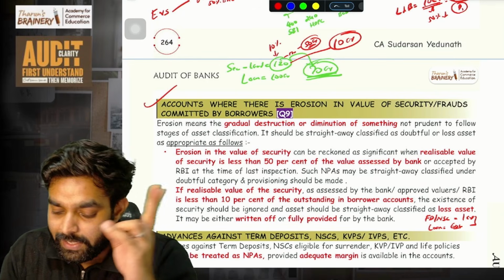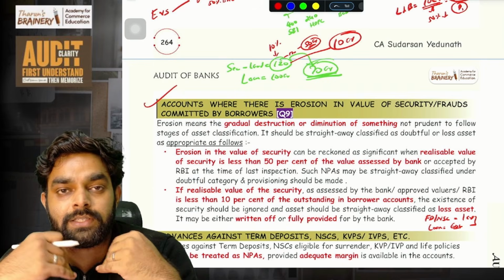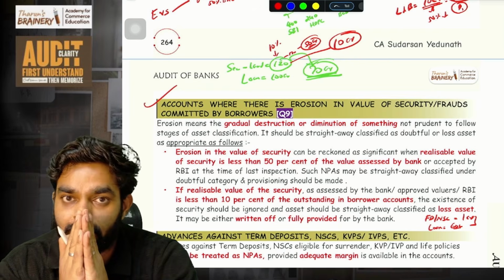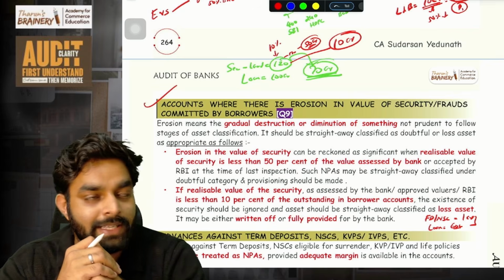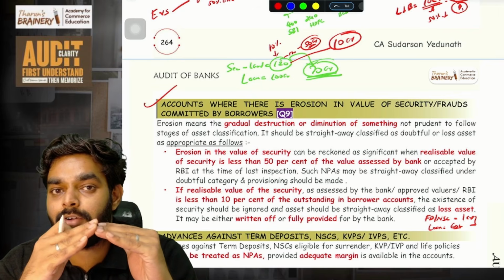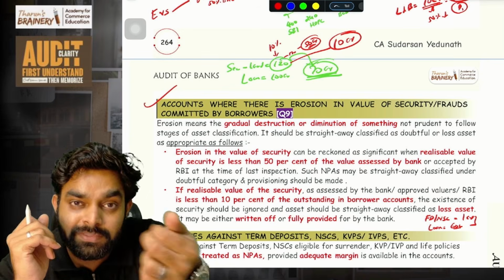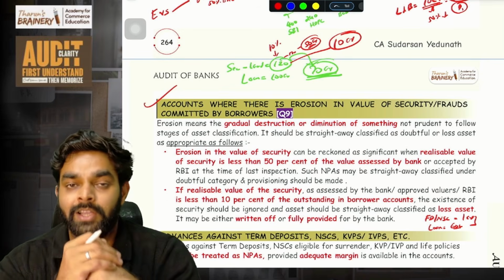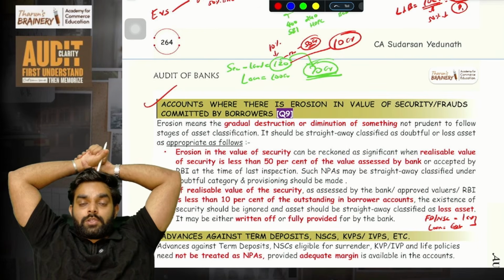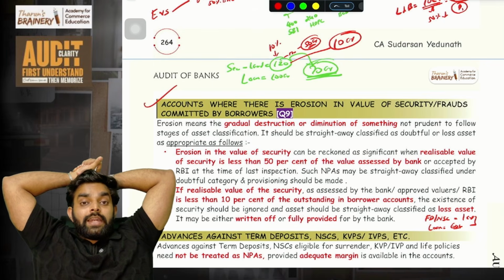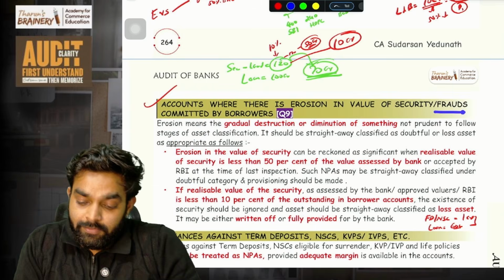First case. Second case, frauds committed by the borrower. Frauds committed by the borrower means my property is actually worth only 35 lakhs. But I hired some registered valuer and did some fake valuation, and I gave a fake valuation report: a property worth 35 lakh, I valued it as 75 lakhs, and I submitted it to the bank, and the bank's valuer also came. I also gave him some bribe and asked him to increase the value. So my property, which is only worth 35 lakh, I did fraud with the bank and showed them it is worth 70 lakhs, and I took a loan of 50 lakhs. So basically a fraud happened. The actual value of security is not that much. That is called fraud committed by the borrowers.